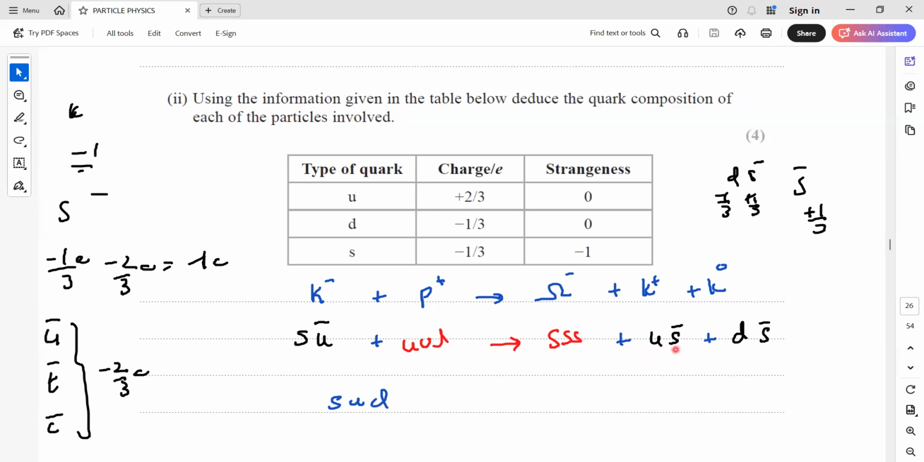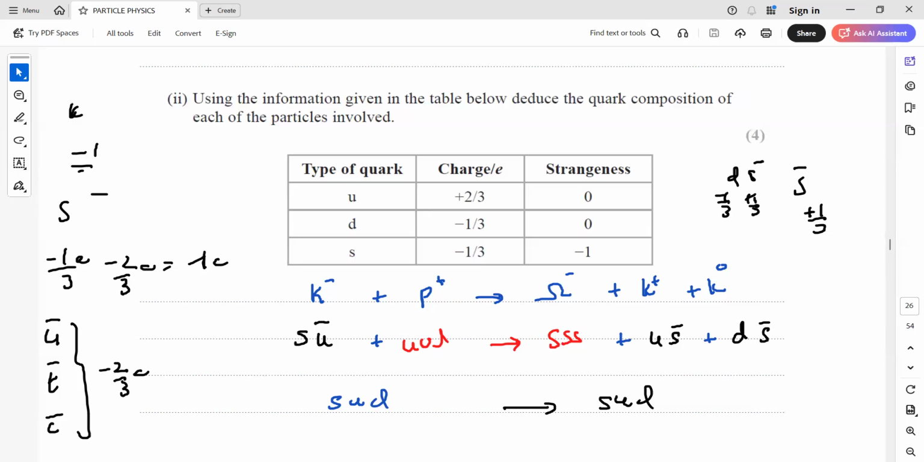Like strange and anti-strange cancel, strange and anti-strange cancel. So how many quark compositions are left? So it is strange, up and down. So left hand side and right hand side is equal. That's how we always work out the particles which are missing in the structure.